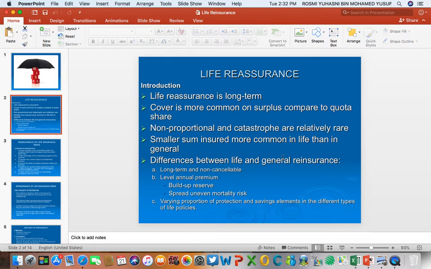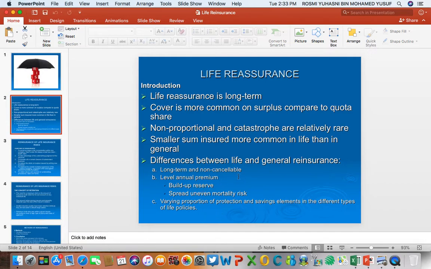So, differences between life and general reinsurance. Number one, life reinsurance is long term, it cannot be cancelled. Number two, a level annual premium is paid by the insurer to the reinsurer, meaning it is similar from one year to another because a reserve is built up from one year to another. Remember, what is reserve in life insurance? I hope you can recall it. So from year to year, the reserve is built gradually.